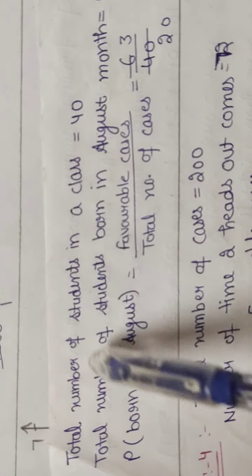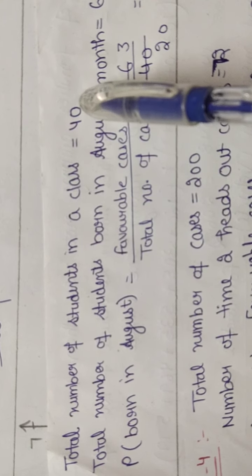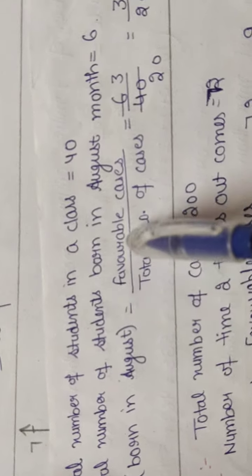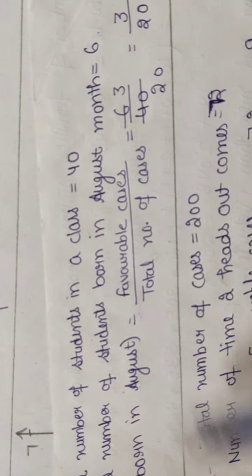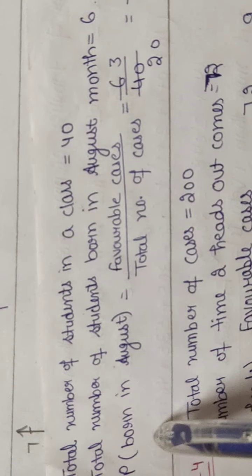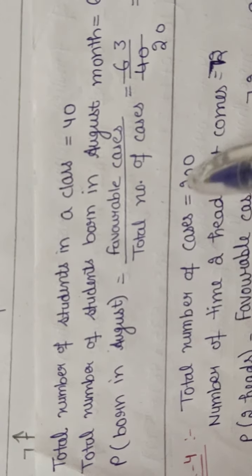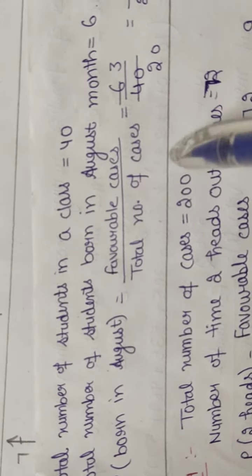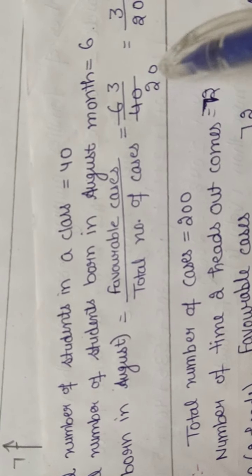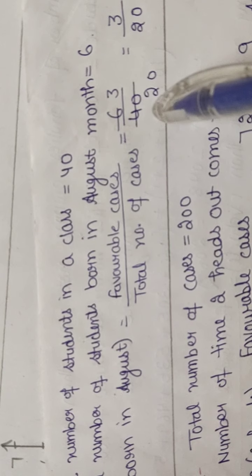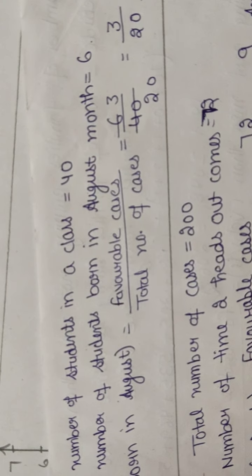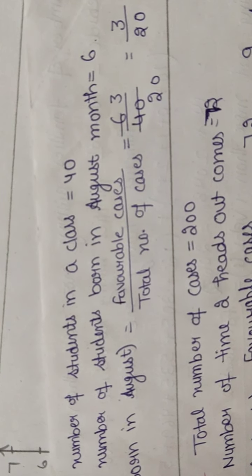See, the total number of students in the class is 40. Total number of students born in the month of August is 6. So probability of being born in August is equal to favorable cases divided by total number of cases, 6 divided by 40. So in the table of 2, you will cut both the numerator and denominator. Your answer will come 3 upon 20.